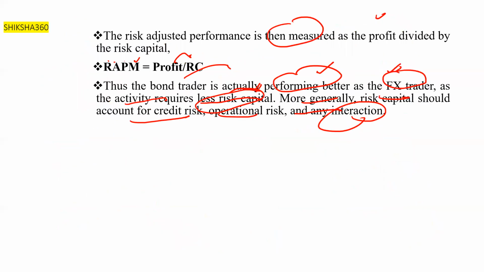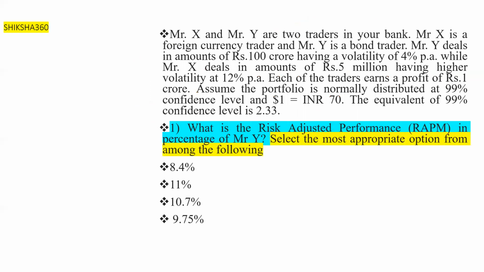So let's discuss one more question on that. Basically, this is the question. Mr. X and Mr. Y are two traders in your bank. Let's write here X, Y. X is a foreign currency trader, and Y is a bond trader.